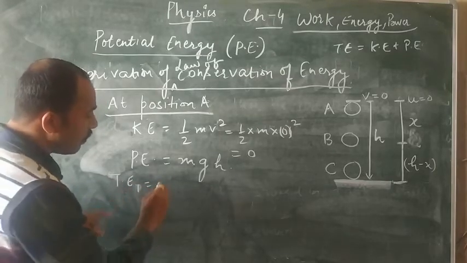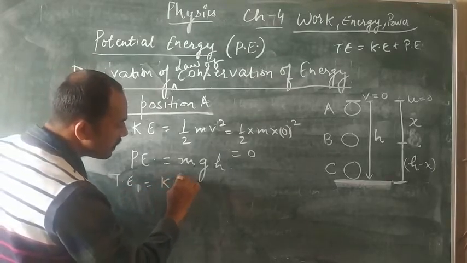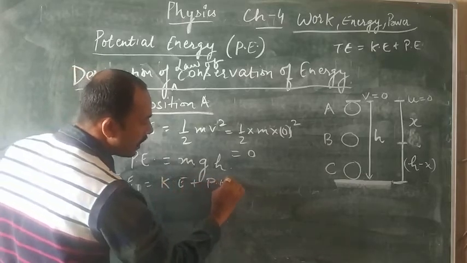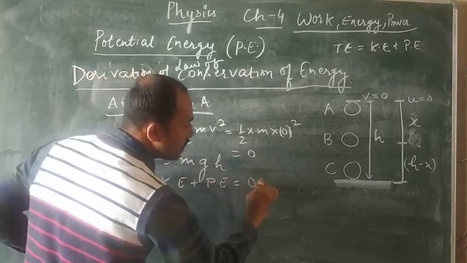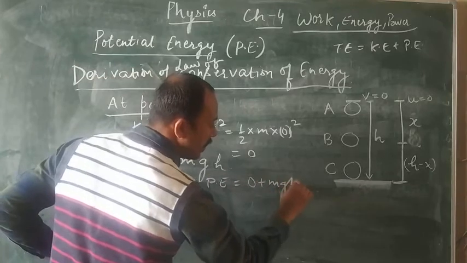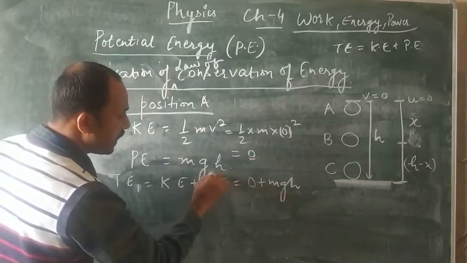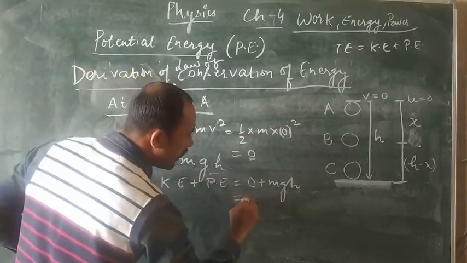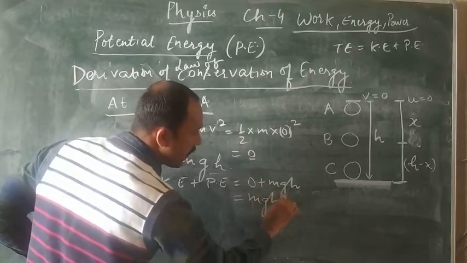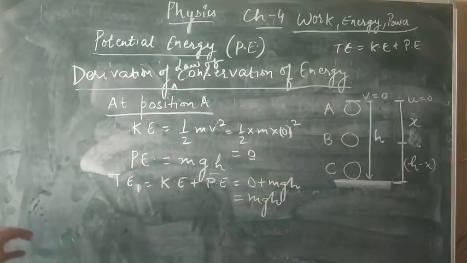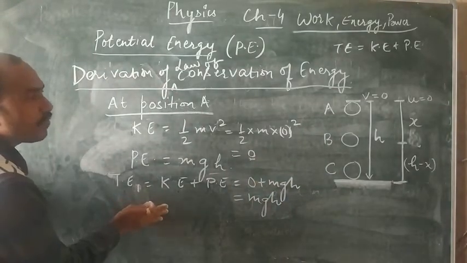Total energy will be kinetic energy plus potential energy, so 0 plus mgh. Kinetic energy we are getting 0 and potential energy we are getting mgh. So it will be mgh. Clear?